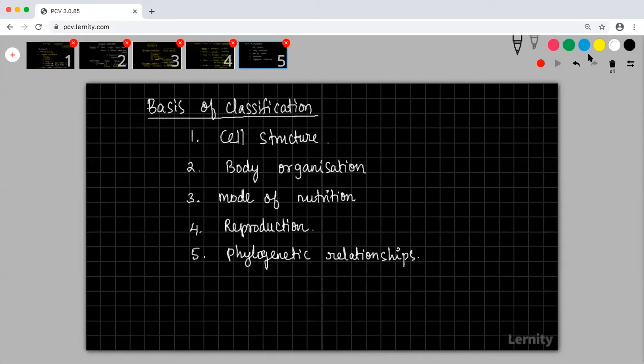So you all know what cell structure means: what kind of cell is making the particular body. Based on the cell, you will be able to understand. You can see that a prokaryotic cell structure is very different from eukaryotic. Prokaryotic cells will have peptidoglycan.